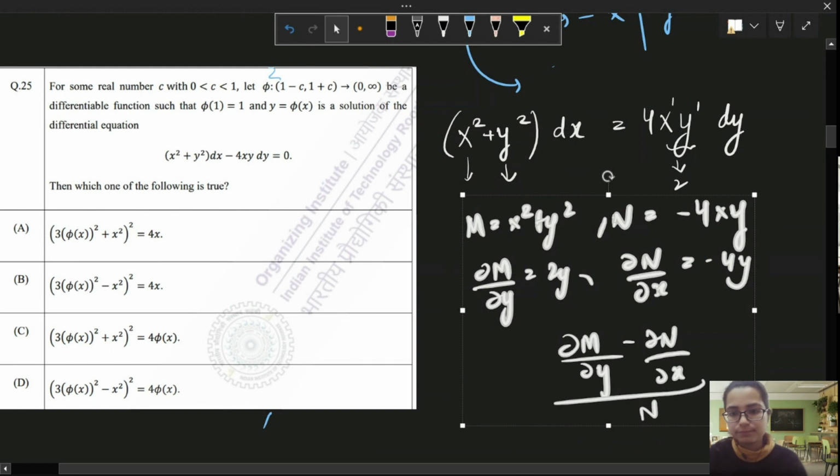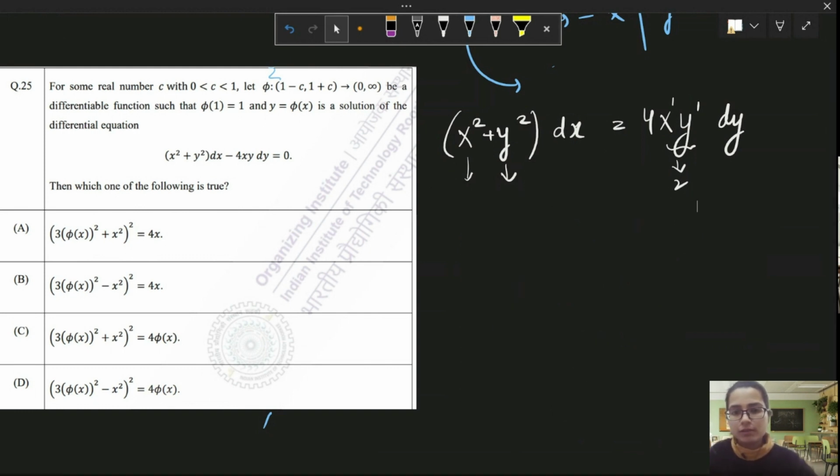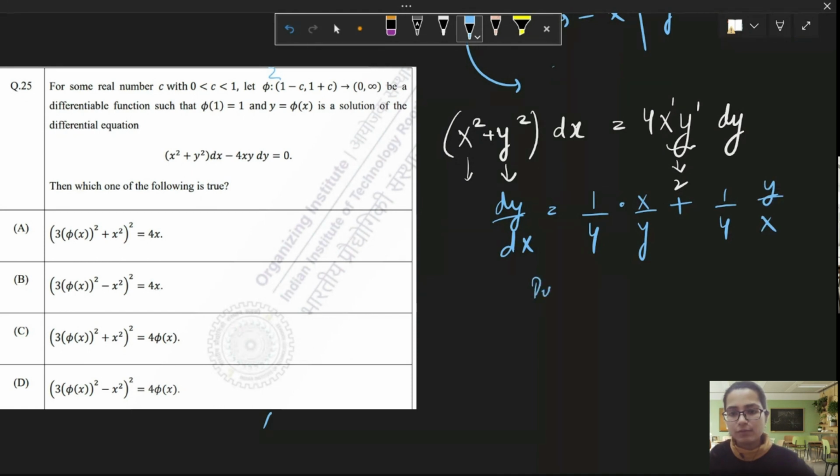Okay, so let us substitute. Before substituting, let me find dy by dx. dy by dx is basically nothing but 1 by 4 x by y plus 1 by 4 y by x, something like that. If I substitute y by x equal to v, I'm going to get y equal to vx, which gives dy by dx equals v plus x dv by dx.